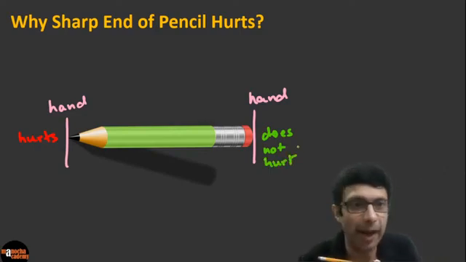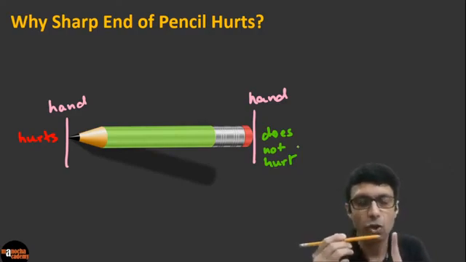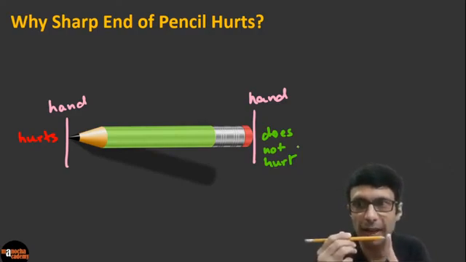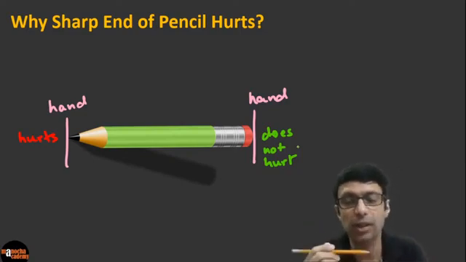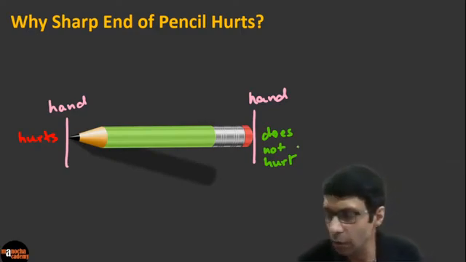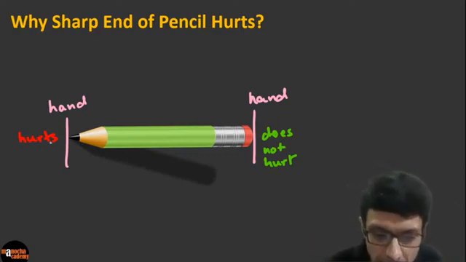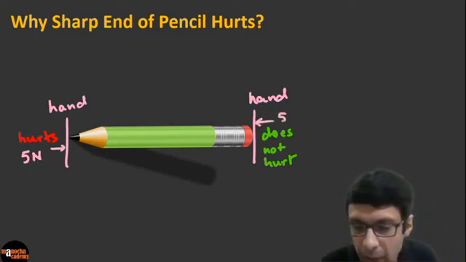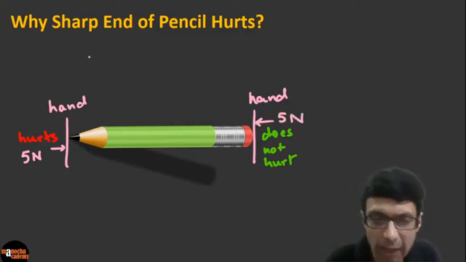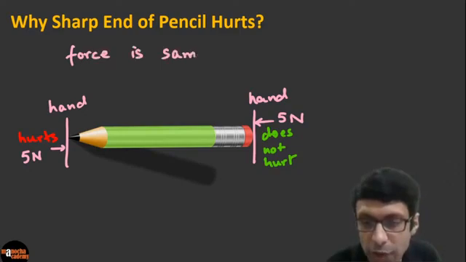Okay, so the sharp end hurts, but note carefully, you're applying the same force, right? When you're pressing your finger against this sharp end, or against this end, note that the force is the same. Let's say you're applying a 5 Newton force with your hand on the pencil here, and similarly a 5 Newton force here. So guys, you can see that the force is the same. So force cannot explain